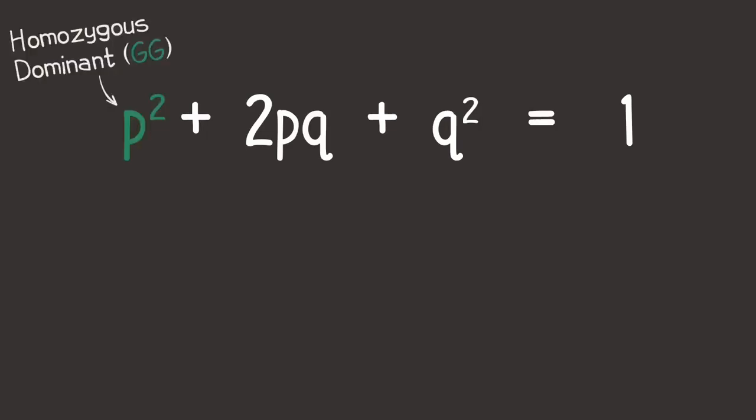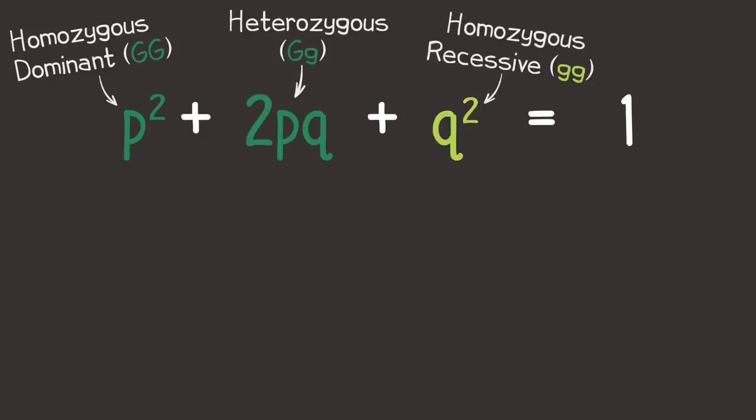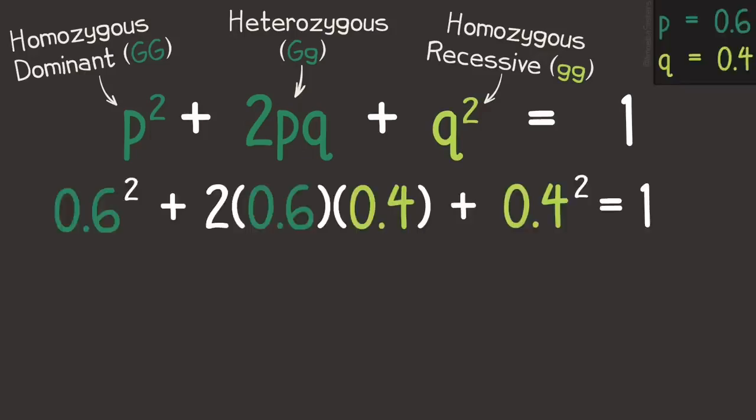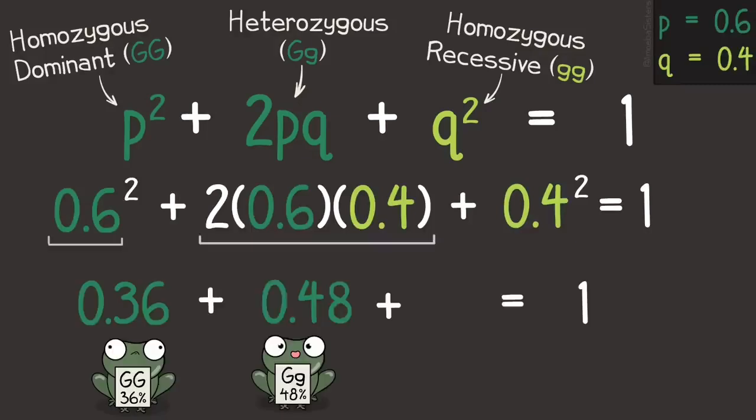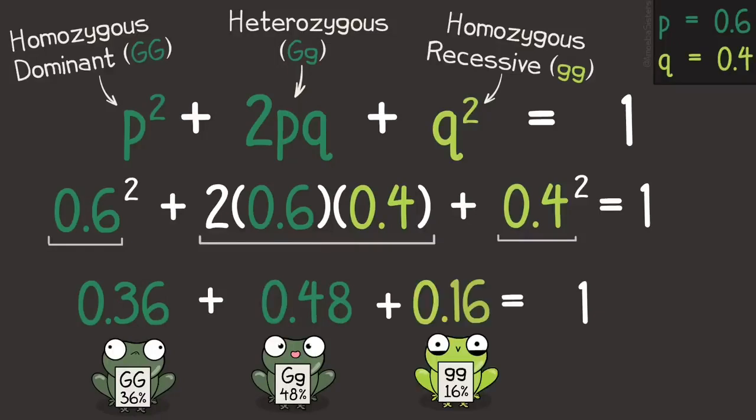So P squared is the homozygous dominant frequency, the frequency of big G, big G in this case. 2PQ is the heterozygous frequency, so big G, little g frequency in this case. Q squared is the homozygous recessive frequency, so little g, little g frequency in this case. Let's plug those previous P and Q values in. P squared would then be 0.36. 2PQ would be 0.48. Q squared equals 0.16. Cool, huh?